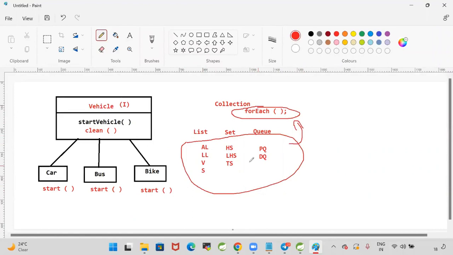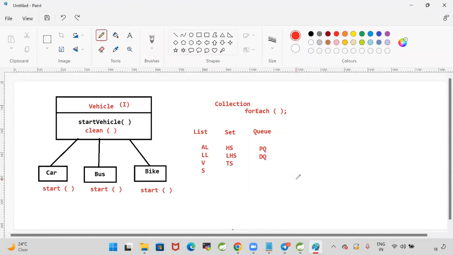That is the rule. When a class is implementing an interface, we need to override all the abstract methods of the interface. With this feature, can we add the new functionality in the existing project with the interface's default behavior in Java? No. That's where the default methods concept came into the picture.